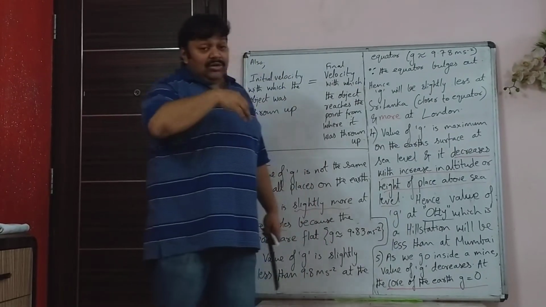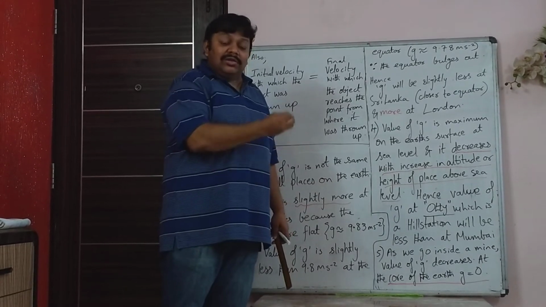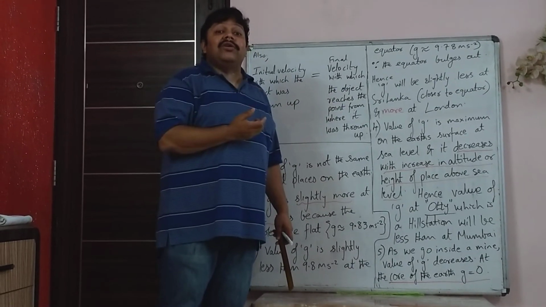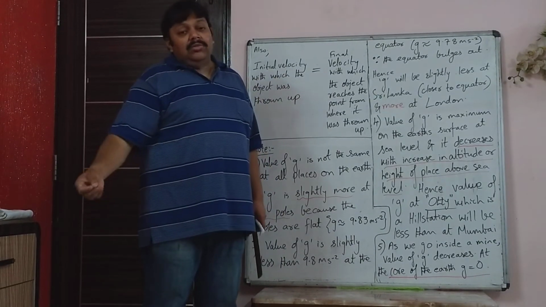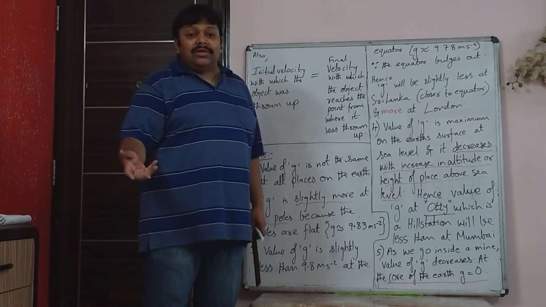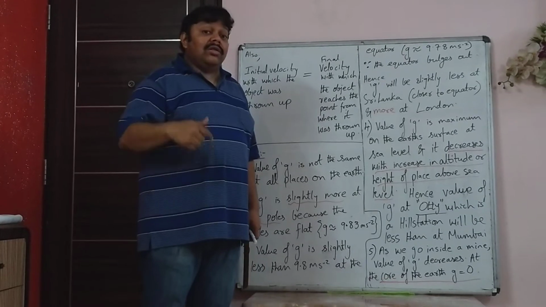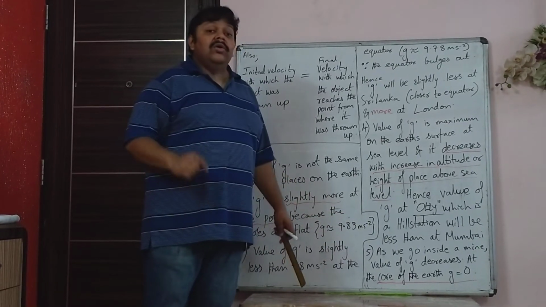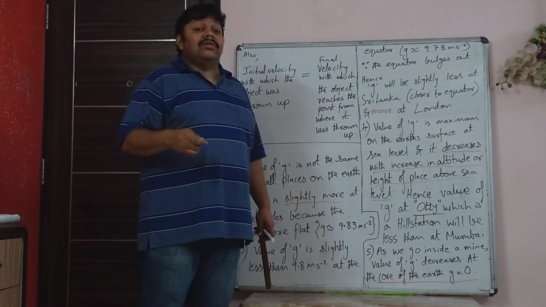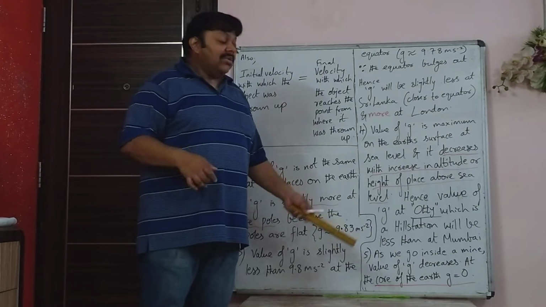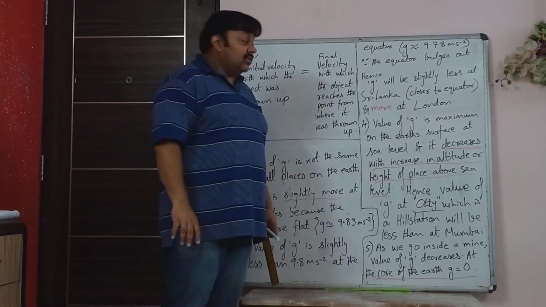And if someone reaches the core of the Earth, you can't because it's very hot. If someone reaches the core of the Earth, the exact center of the Earth, the value of G there will be 0. It's like a whirlpool. You get pulled in, but once you reach the bottom of the whirlpool, there is nothing to pull you. So it's like that. The value of G at the core of the Earth, if anyone asks you, is 0. So at the core, you will experience weightlessness. Weightlessness means there is no weight. Why? Because there is nothing attracting you further. Of course, it's another thing that no one has reached the core of the Earth.